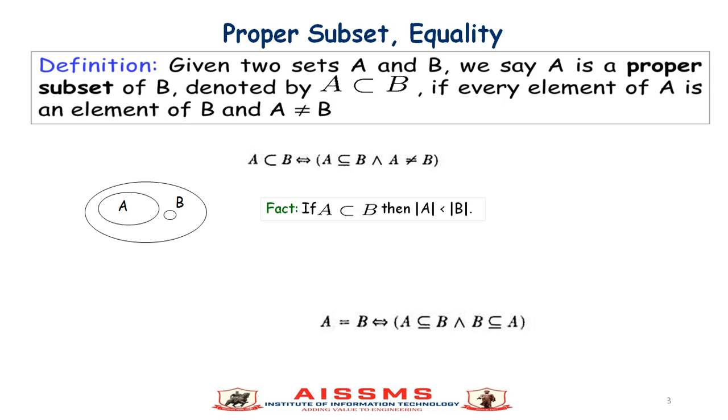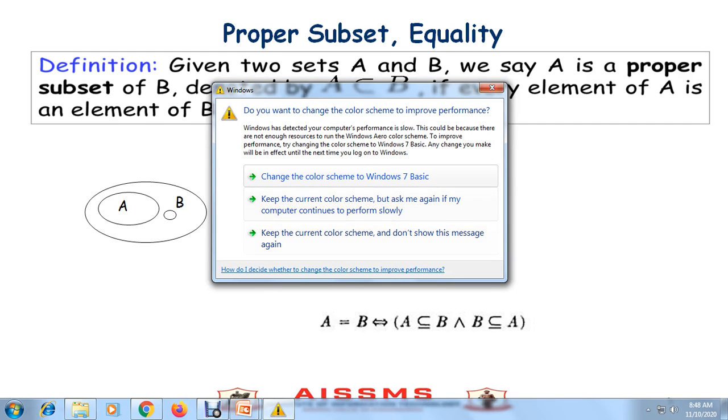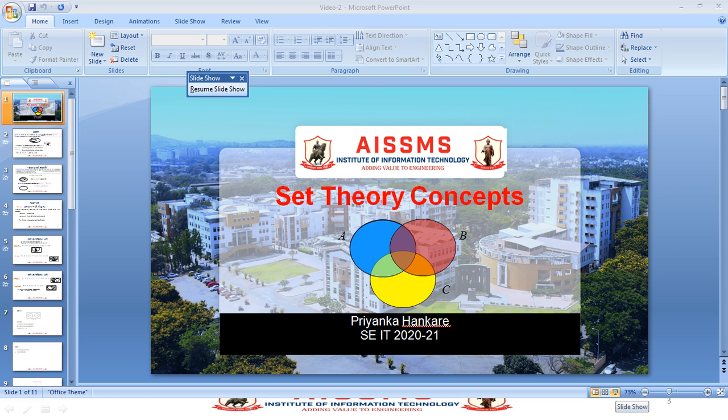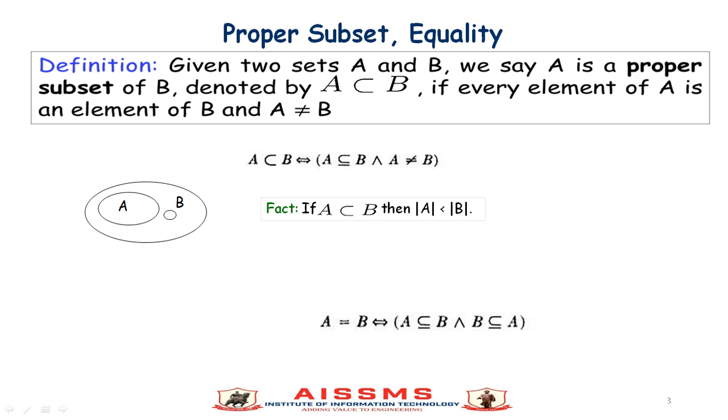Proper subset and equality. Given two sets A and B, we say A is a proper subset of B, denoted A ⊂ B, if every element of A is an element of B and A is not equal to B. Mathematically, A ⊂ B when A is a subset of B and A is not equal to B. The fact is, if A is a proper subset of B, then the cardinality of A is less than the cardinality of B.